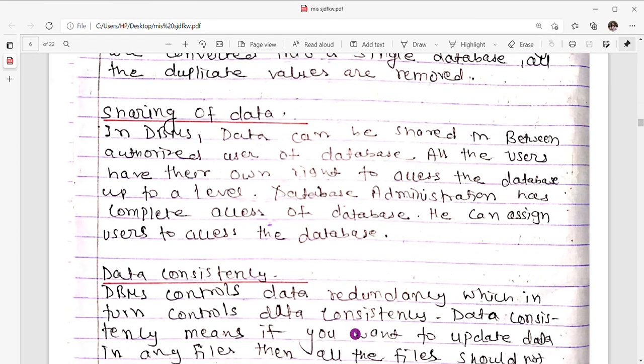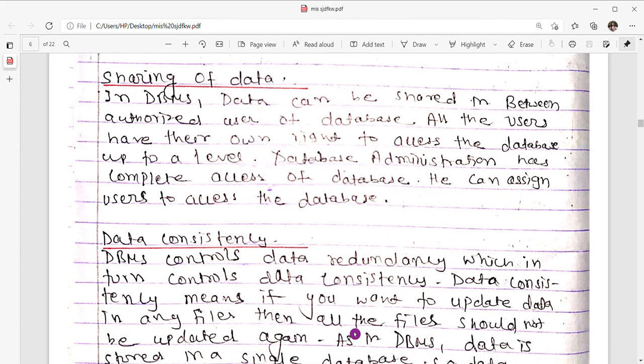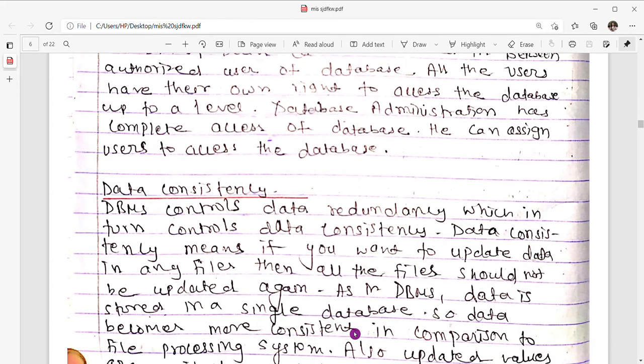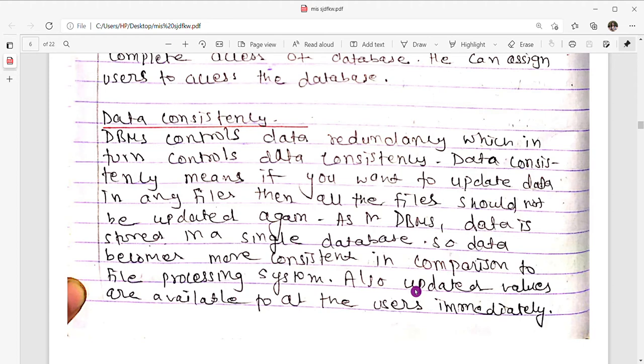Database management system controls data redundancy, which in turn controls data consistency. Data consistency means if you want to update the data in any field, in any files, then all the files should not be updated again. As in the database management system, data is stored in a single database, so data becomes more consistent in comparison to file processing system. Also, updated values are available to all the users immediately.